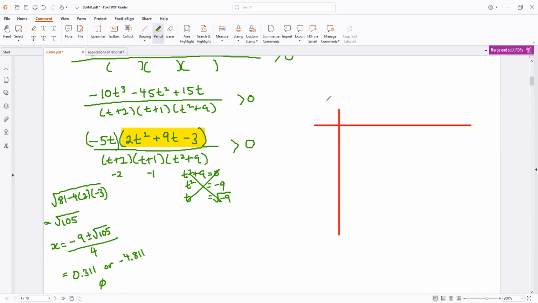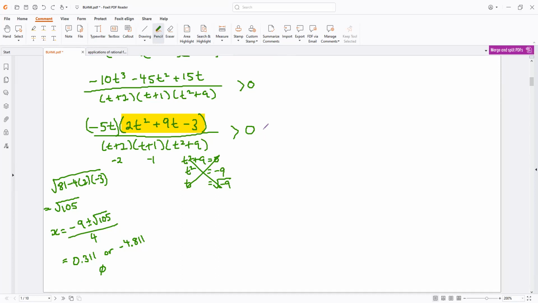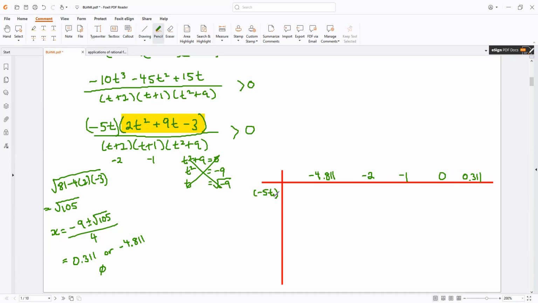Okay, so I think I need more space. Let's bring it down a little bit. In order, we have negative 4.811, and then negative 2, and then negative 1, and then 0, and then 0.311.